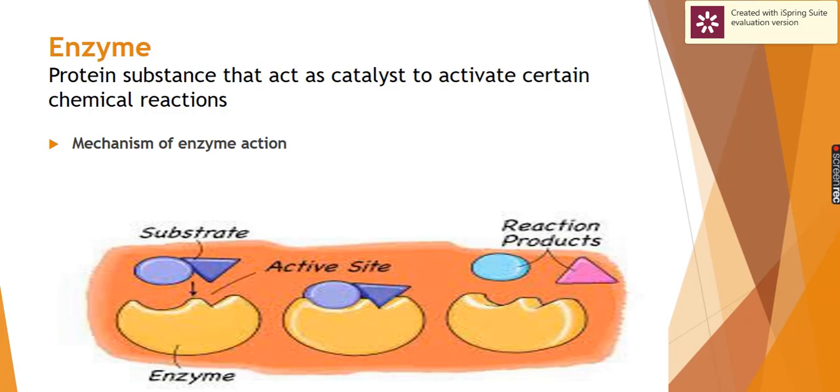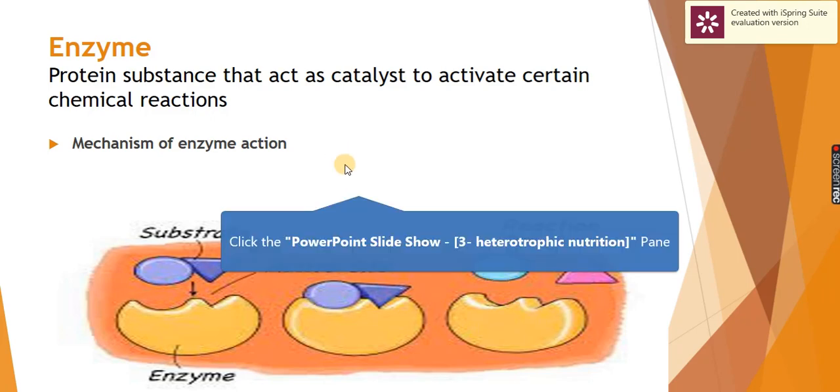When the reaction is completed, the molecules break down again and leave the enzyme as it was before. The enzyme never changes. Before and after the reaction, the enzyme is the same shape. So the substrates are reacting, forming an intermediate compound, the enzyme-substrate complex, and then leave the enzyme and it is the same.